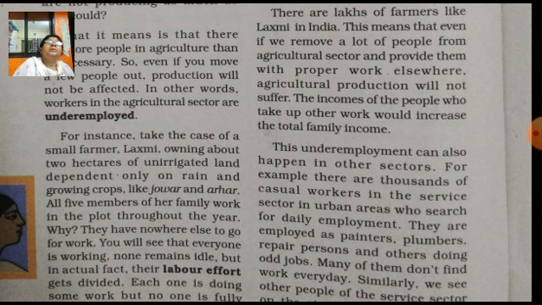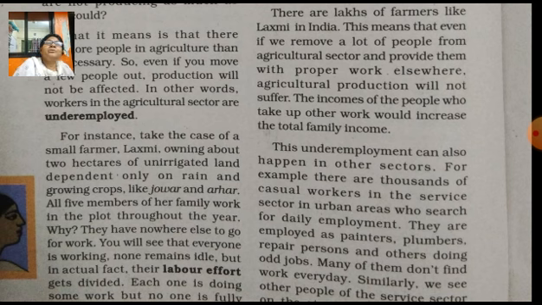This means that even if we remove a lot of people from the agriculture sector and provide them proper work elsewhere, there is no fall in the output. If a family has 5 members and 3 are removed, there is no difference in their income. When 5 people were working, the earning was the same, and with 2 people working in the field the earning is the same. No difference is visible in the output in underemployment.